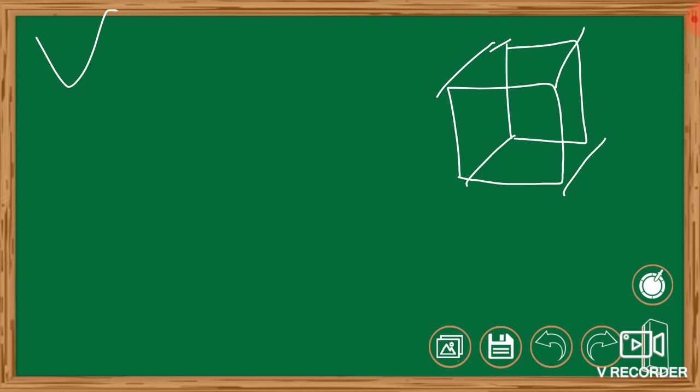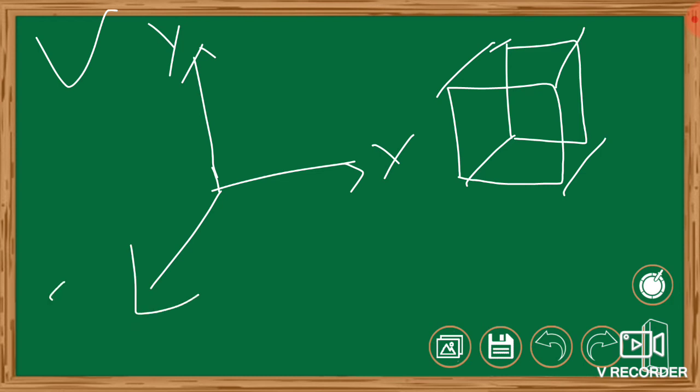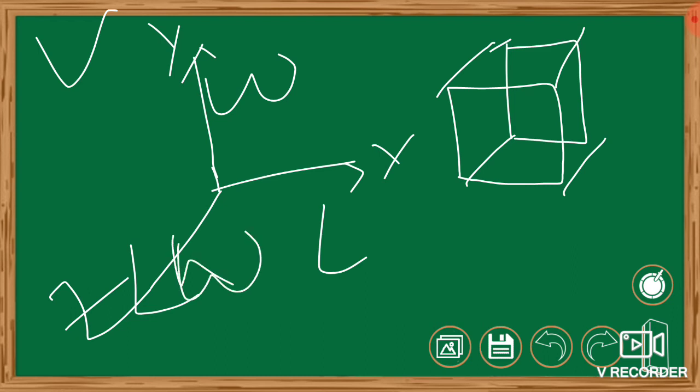That means the expansion is done in 3 directions: the x-axis direction, the y-axis direction, and also the z-axis direction. Lengthwise, widthwise and finally heightwise. Again I will draw.